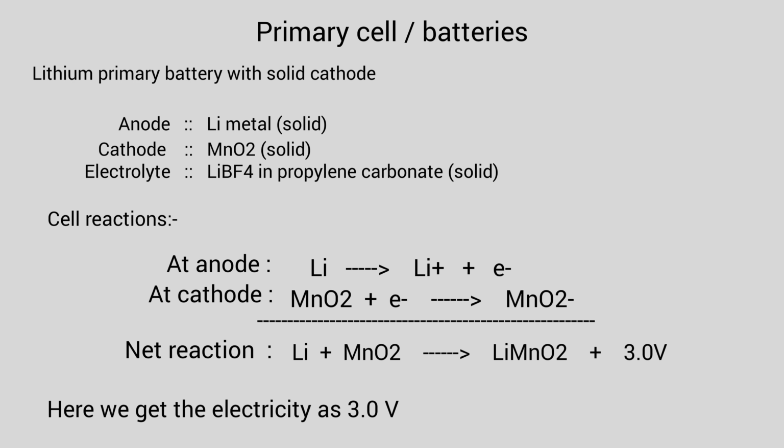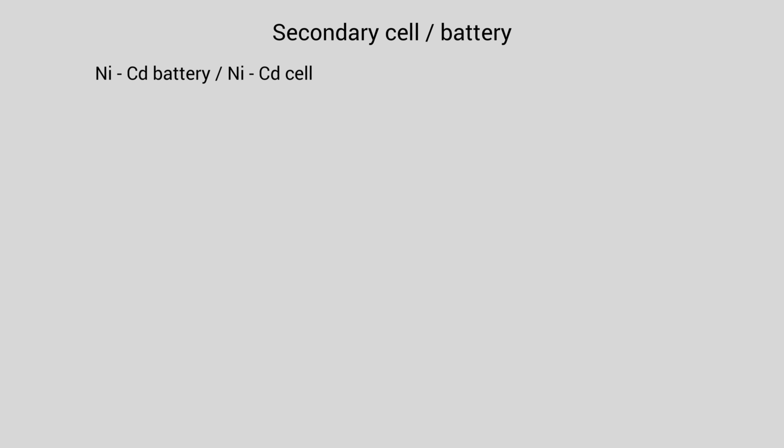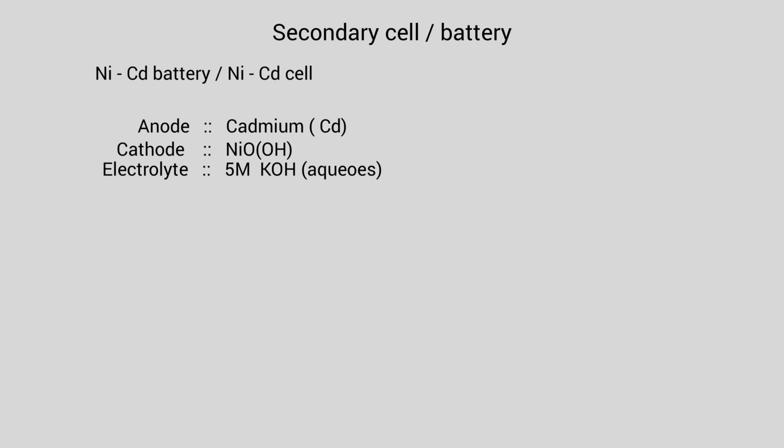Now the secondary cells or secondary batteries. Here we take the nickel cadmium battery. At the anode we take cadmium and at the cathode we take nickel oxyhydroxide with water, and the electrolyte is 5 molar KOH aqueous solution.